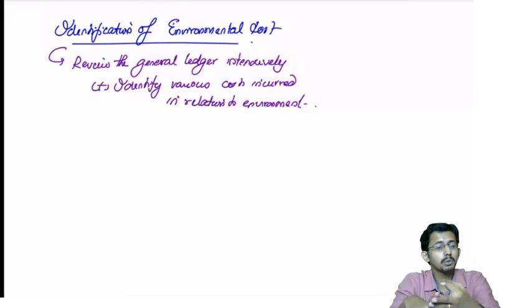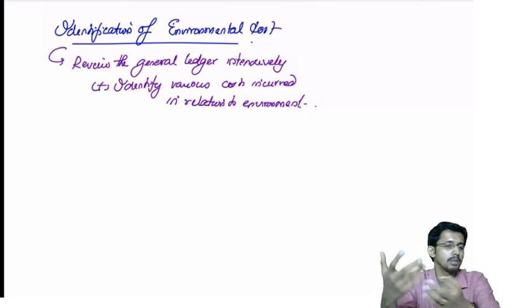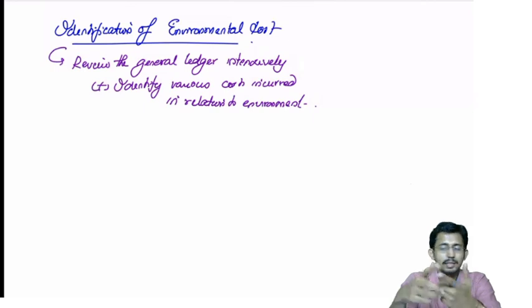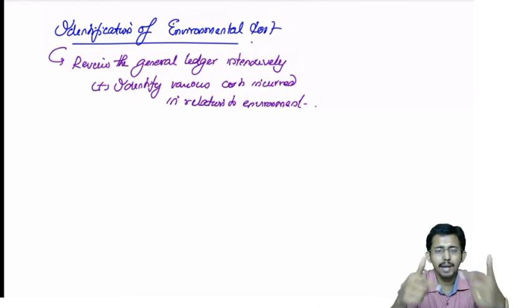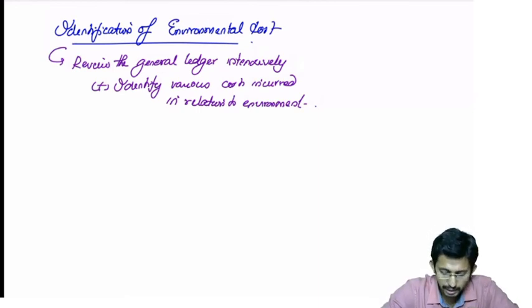Then if there is a penalty paid to the local body for environmental harms, that is an external failure cost. Then you have an environmental audit; the cost incurred for that is an appraisal cost. So many costs may be there in your general ledger accounts, which you need to analyze thoroughly and identify the various costs that have been incurred.